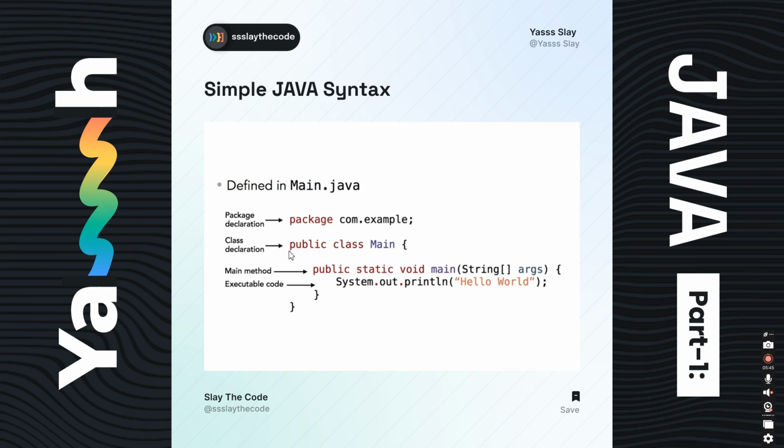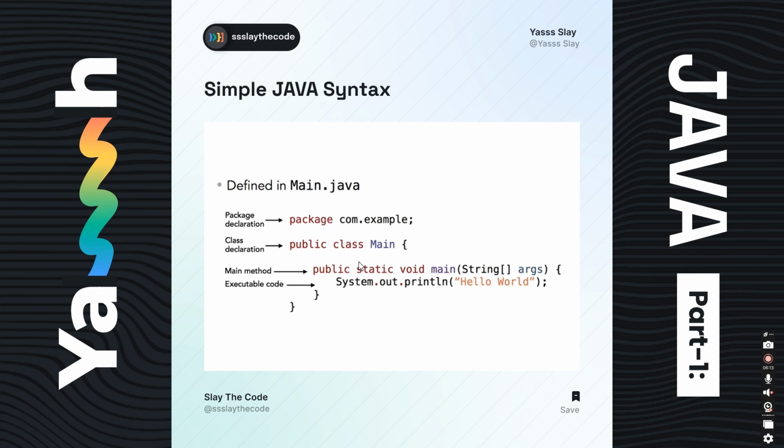Now classes, as we saw earlier, every code is defined in a class. To define a class, we will use public, class and Main. Public means this main class will be accessible to every code, right?